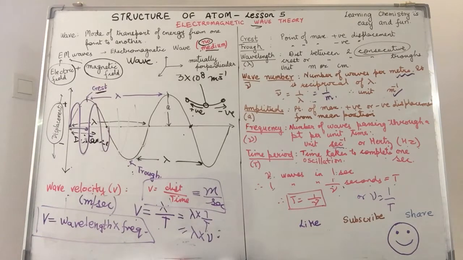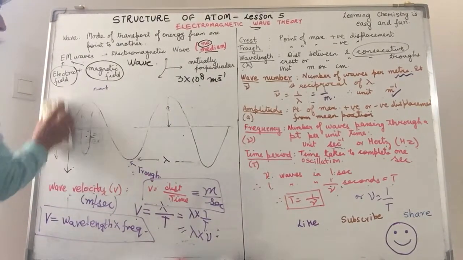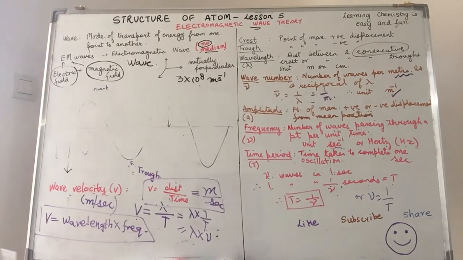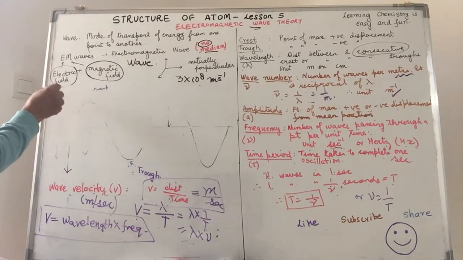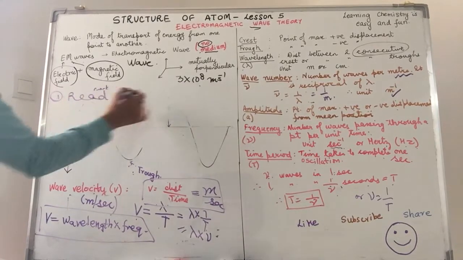Whenever you are attempting a numerical, there are certain things that you have to be careful about. When attempting a numerical, first, read the question carefully. So, my first point is to read the numerical.